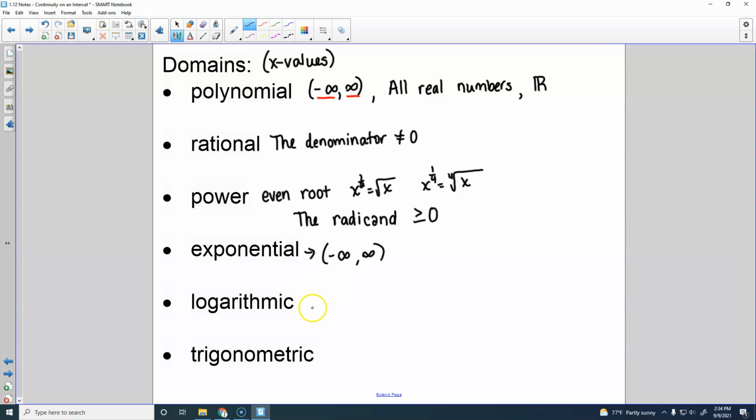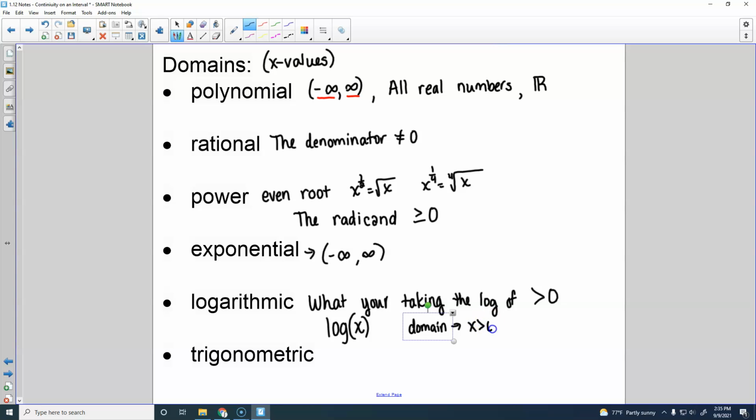Logs, there might be a fancy name for what you're taking the log of, but I don't know that there is. So what you're taking the log of has to be greater than 0. You cannot take the log of 0 or a negative number. So if we're talking about log of x, then our domain would have to be x is greater than 0.